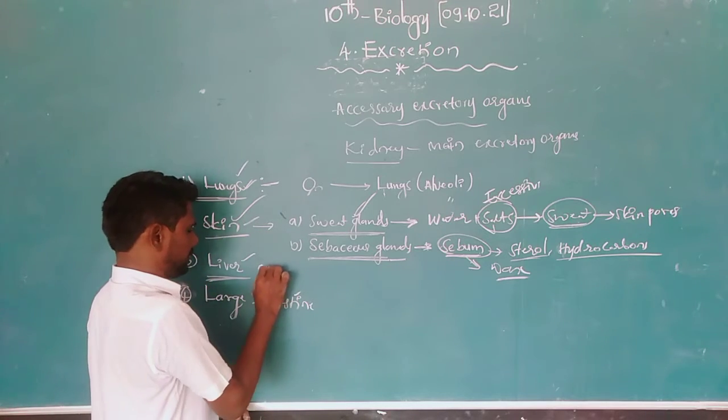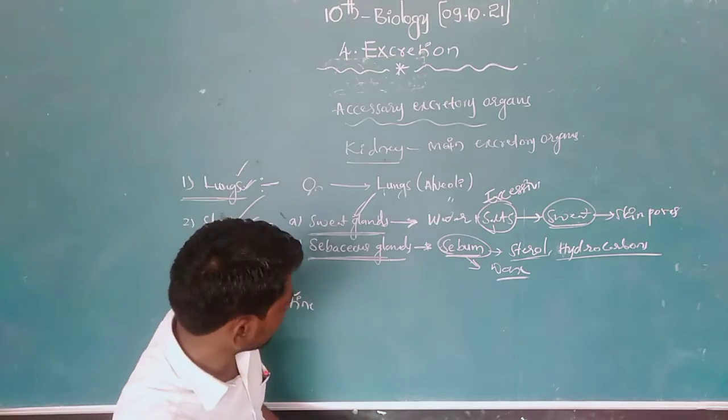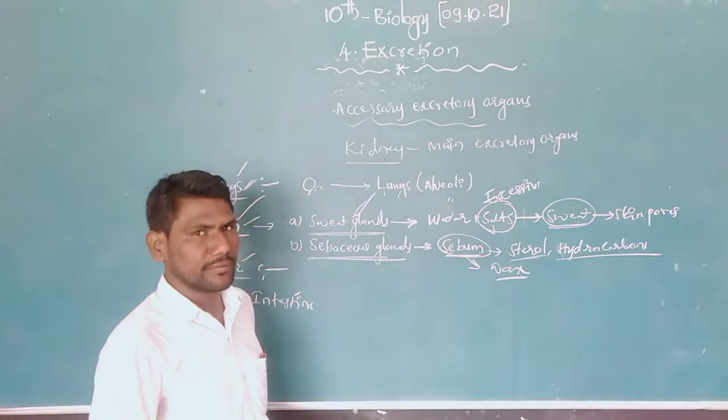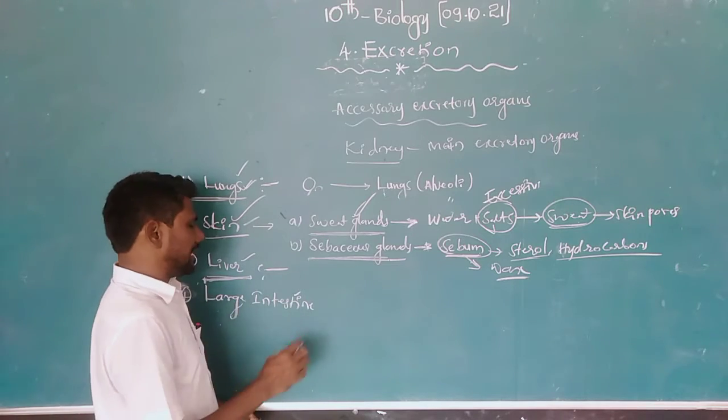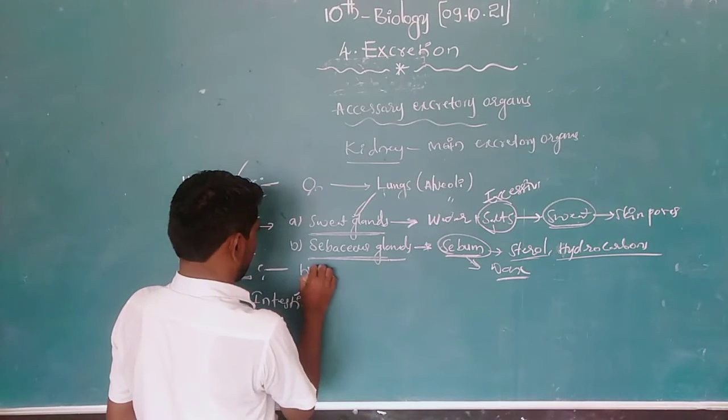Next, liver. How is the liver an excretory organ in our body? Because the liver secretes bile juice.